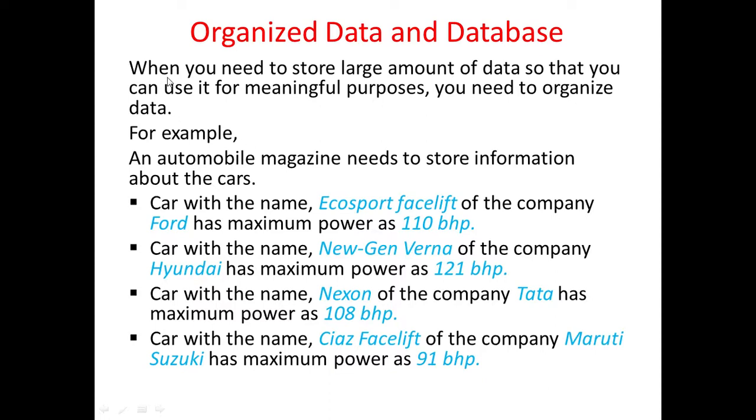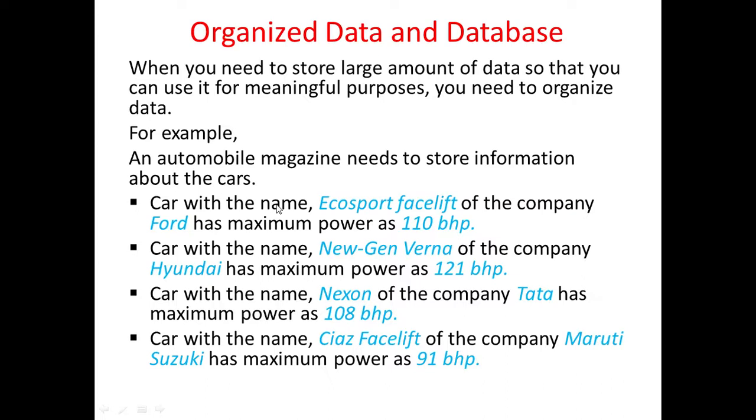So when you need to store a large amount of data with a meaningful purpose, you can write these as sentences, and that will be called information. So we are actually organizing this data as information. But if we have more than 20, 100, 200, 300 sentences like this, it will be tough for us to write this information in sentences again and again.